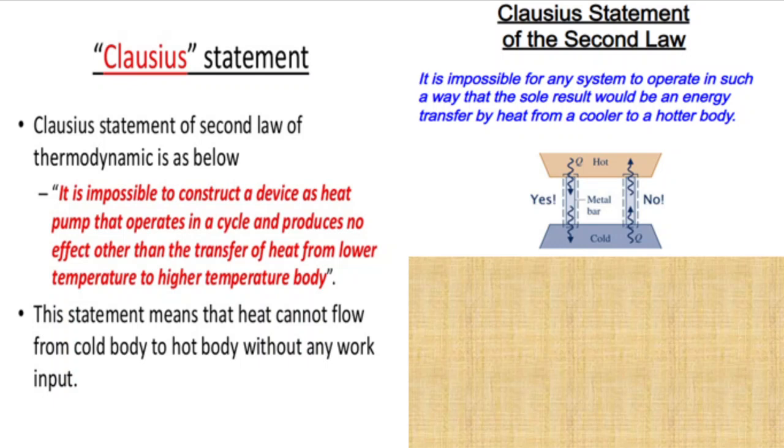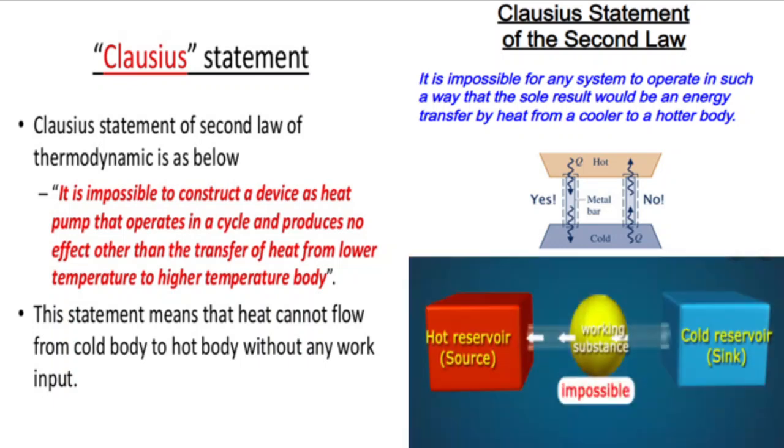Or we can say in other words, it is impossible for a system to operate in such a way that the sole result would be an energy transfer by heat from a cooler to a hotter body. So heat can never flow from an object at a lower temperature to an object at a higher temperature. This is the Clausius statement of the second law of thermodynamics. So this is about the different statements of the second law of thermodynamics.